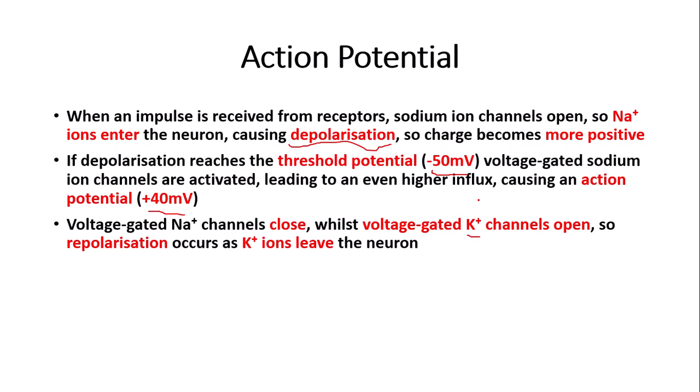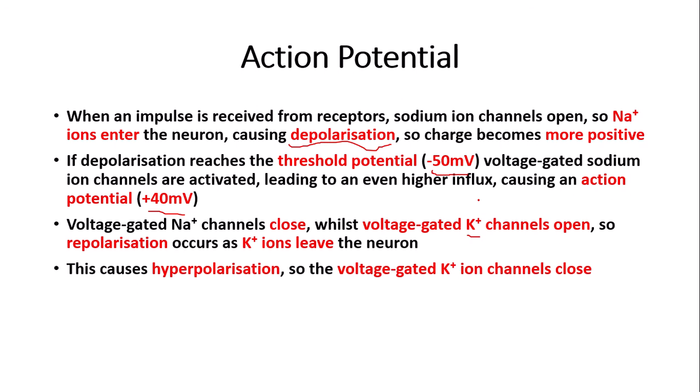Repolarization is basically when the potential of the neuron is returning back to a negative state as the potassium ions are leaving. When most of the potassium ions have left the neuron, this causes hyperpolarization.